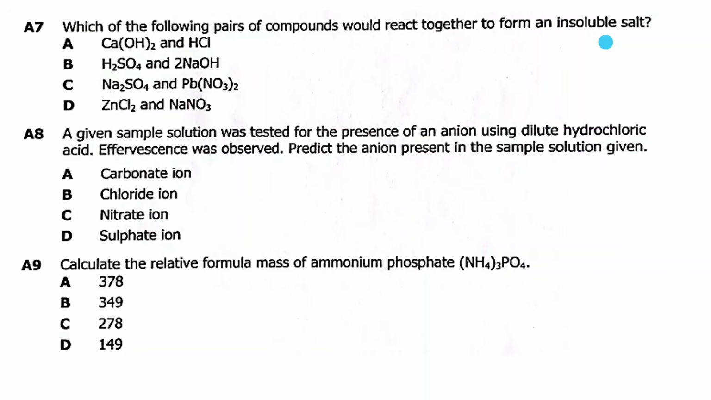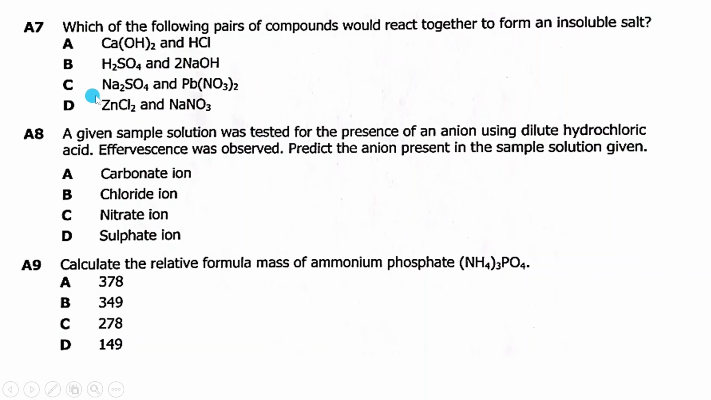So when we say calcium hydroxide and hydrochloric acid, this is a base and an acid. So calcium hydroxide and hydrochloric acid will form calcium chloride salt, which is soluble. B, we have sulfuric acid and sodium hydroxide. Again, this is an acid and a base. These two, when they react, they'll form sodium sulfate salt, which is actually soluble.